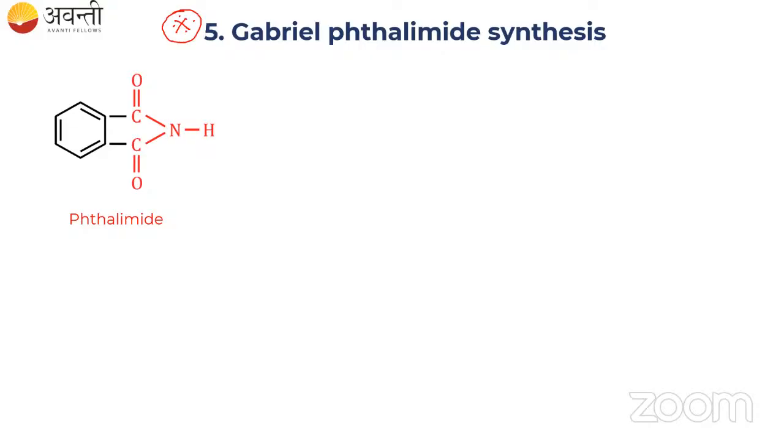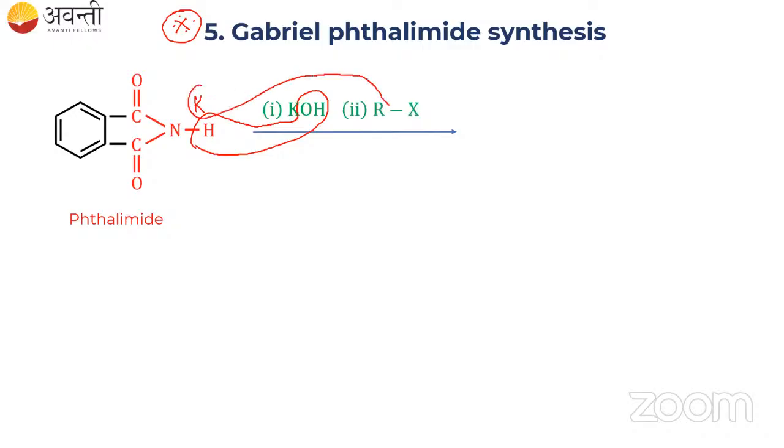This phthalimide first has to be treated with KOH. If you treat it with KOH, H2O will come out. Potassium will take the place of this hydrogen, so we have N minus and K plus. Then you have to treat it with RX. When you treat it with RX, KX will come out and R will take the place of K. So here nitrogen is attached with the R group, the alkyl group.